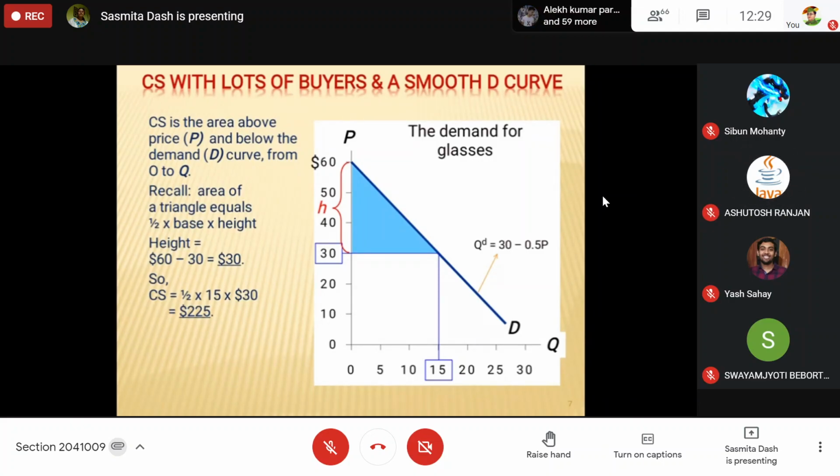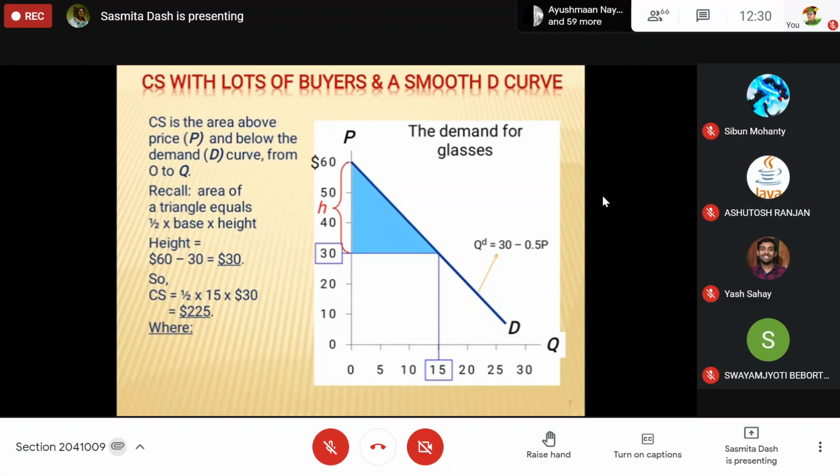The new price line is 40. How much consumer surplus? 100. Okay, 100.